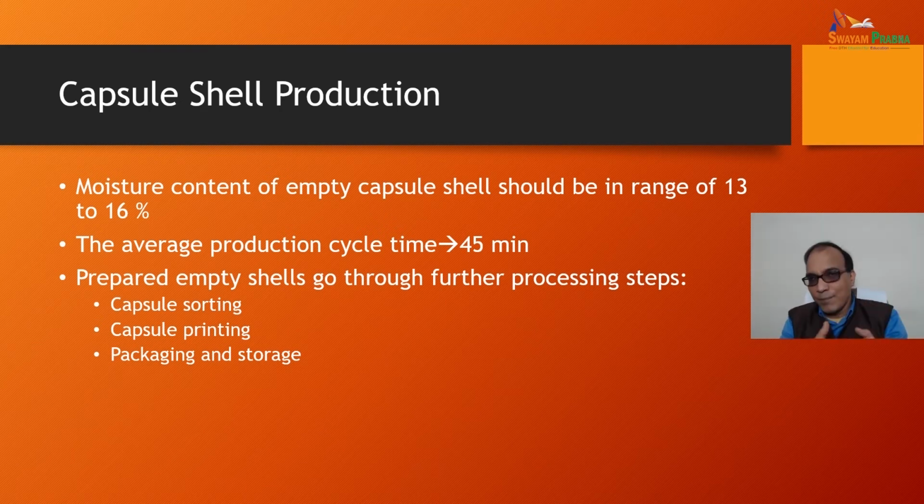They just get the empty capsule shells, and the filling machines are there in which the mixture of API along with the excipients is filled into the capsule shells. So that's why we are discussing both the things, because capsule shell production is also a part of the capsule dosage form production, and it's an art as well as a science to know about the capsule shell production. What are the factors? Because the success of the dosage form depends on the quality of the capsule shell we are using.